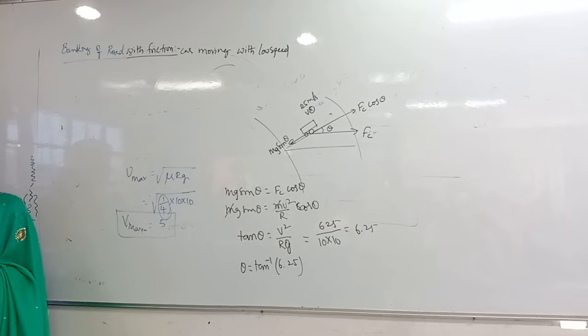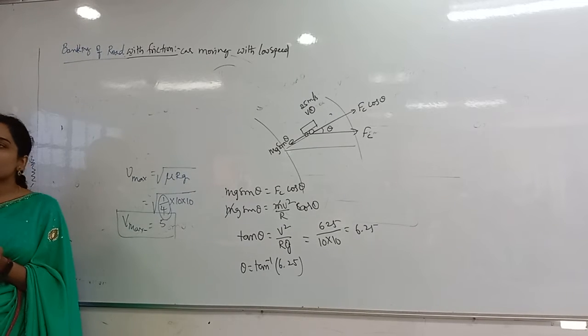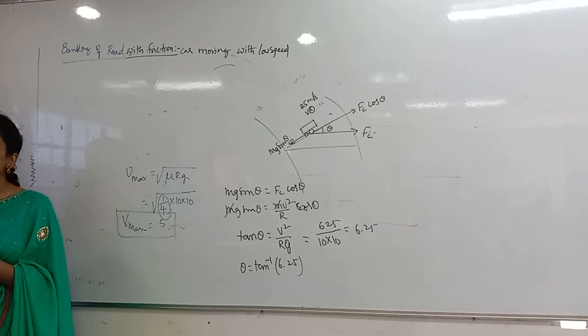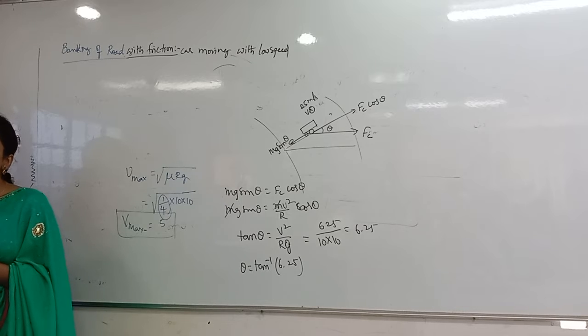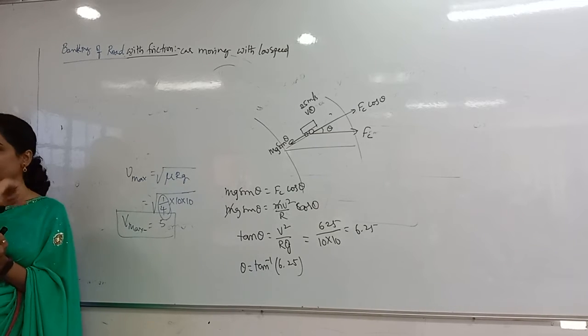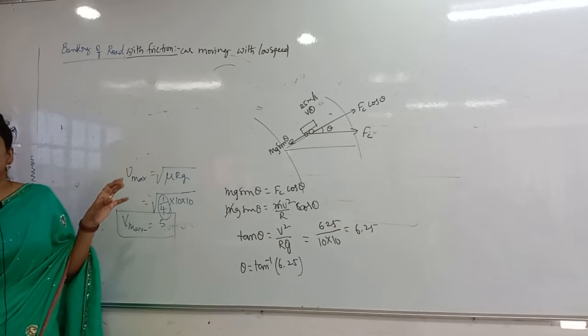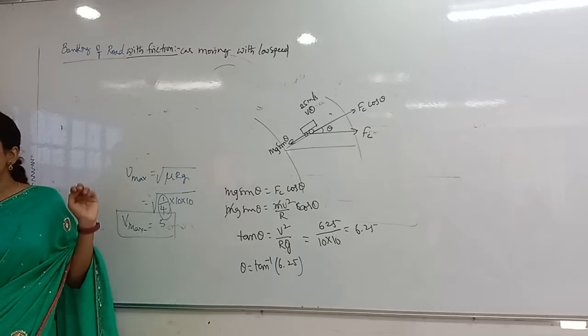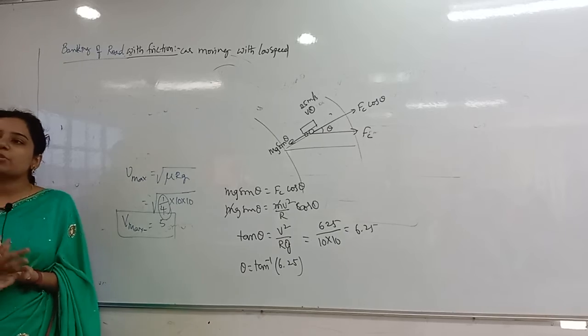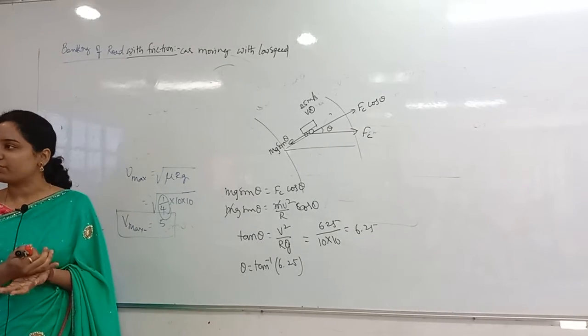Everybody understood, right? First of all, they are asking whether it is possible or not. So how to check? Whenever it is moving on a horizontal circular track, you have to take that velocity. They have given 25 meters per second. But what is the maximum possible velocity for the car? V max is under root mu rg for a horizontal circular track, without banking with friction.